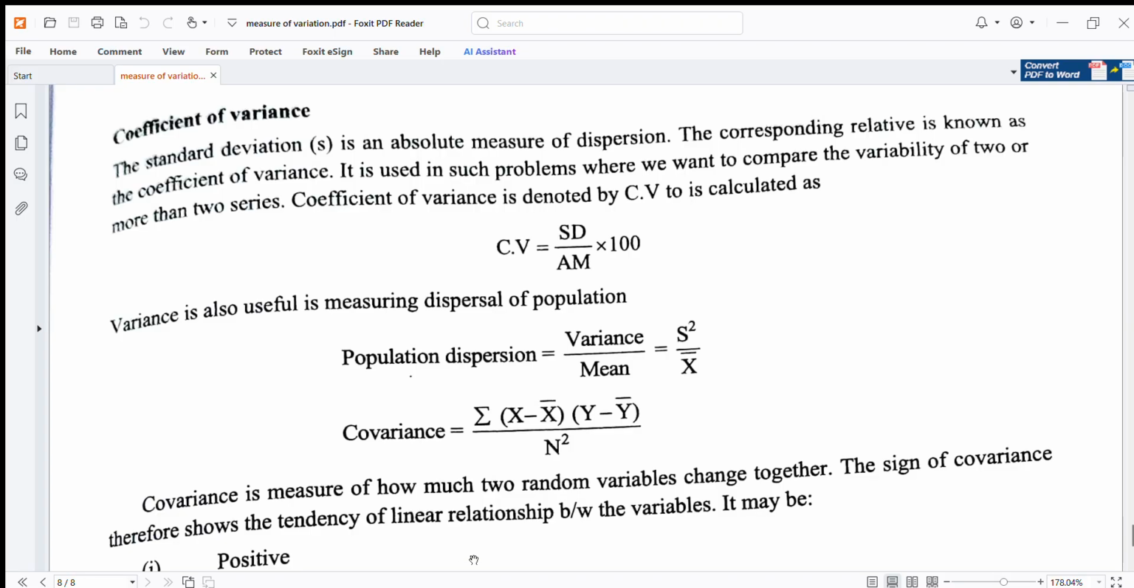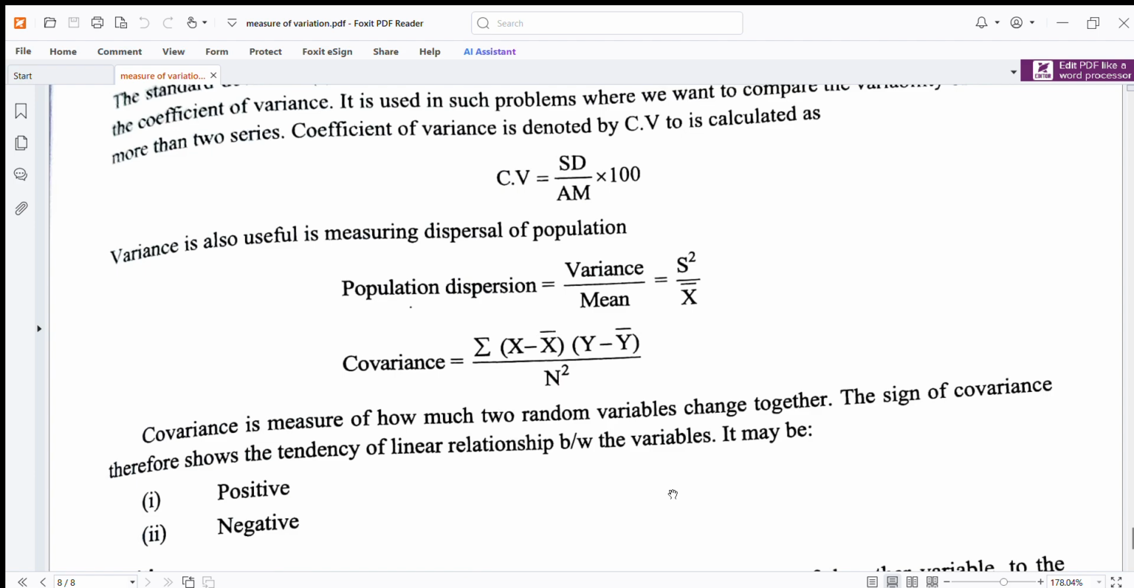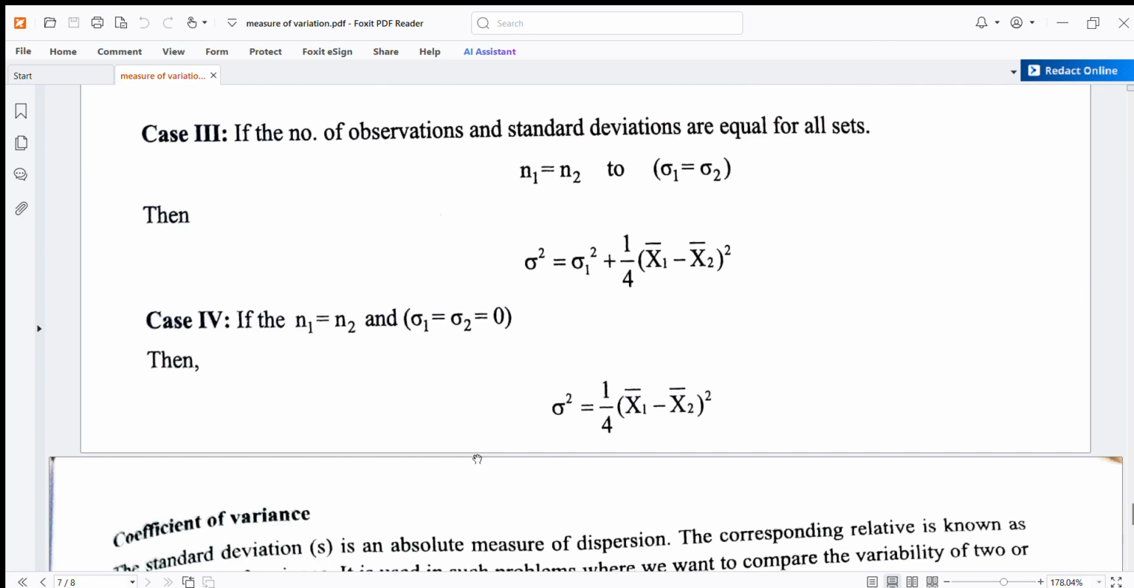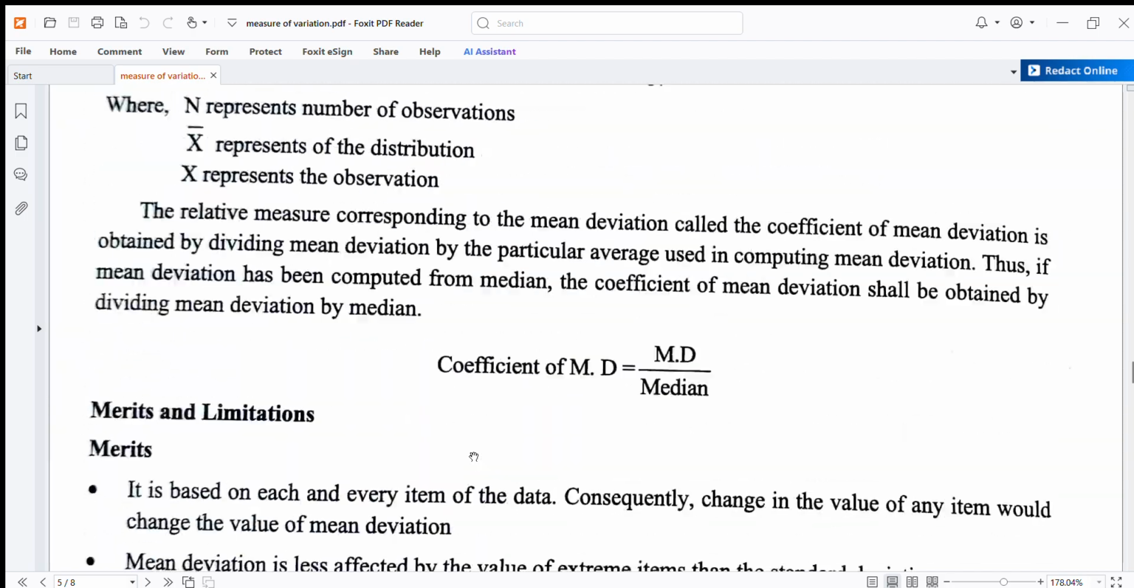Covariance is the measure of how two random variables change together. The sign of covariance shows the tendency of the linear relationship between the variables; it may be positive or negative. It is positive if the greater value of one variable mainly corresponds to the greater value of the other variable, and the same holds for smaller values, so the variables show similar behavior. If the greater value of one variable tends to show opposite behavior, the covariance is negative. This is all about the measure of variance.